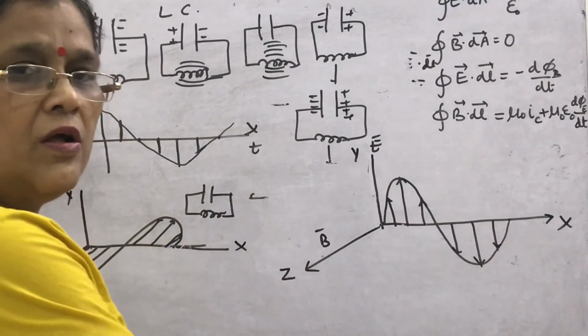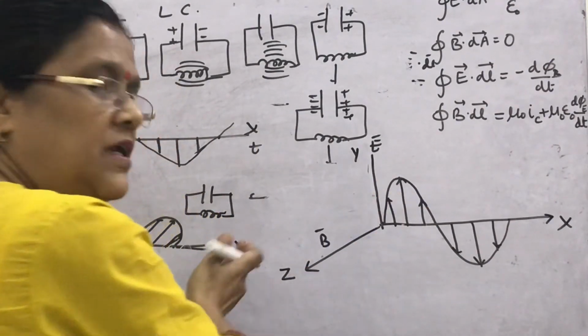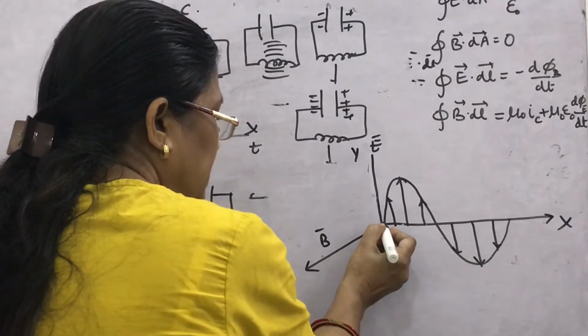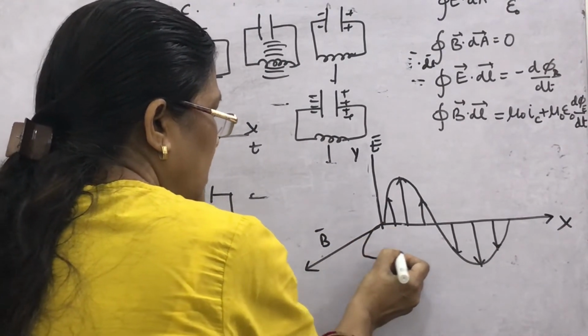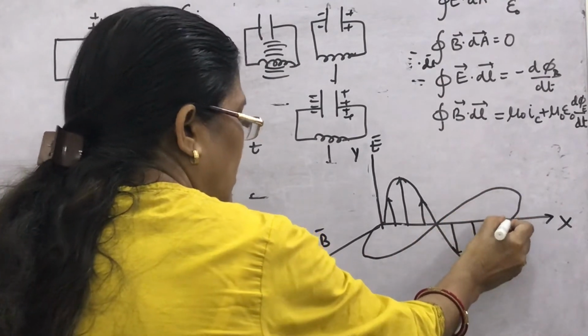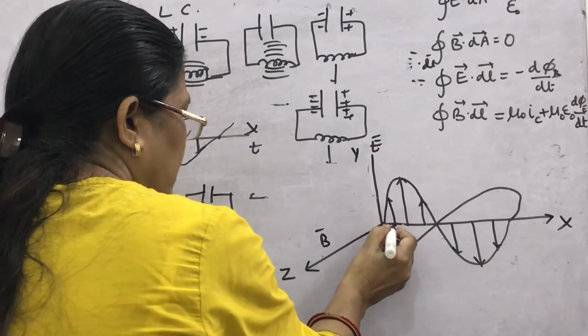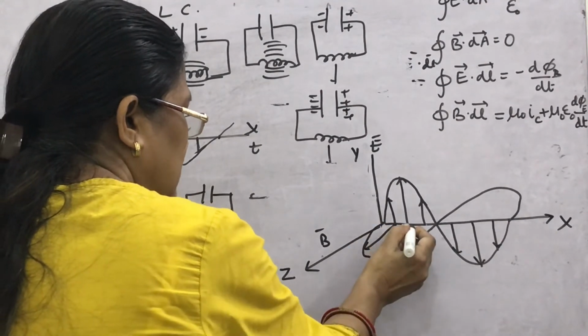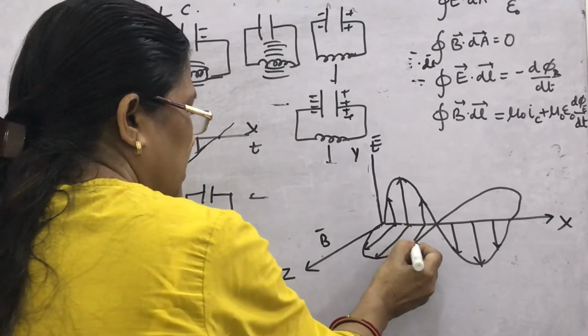What about the magnetic field? So along the z axis, how will you draw the magnetic field? You know, if you take this as the EM wave, then the electric field and magnetic field are in the same phase and self-sustained.